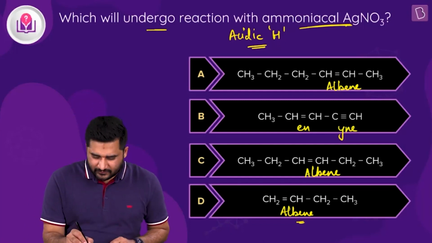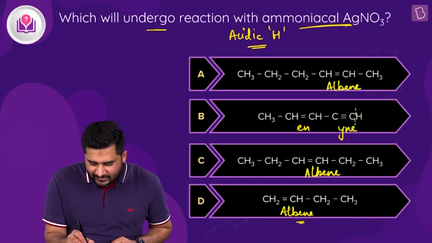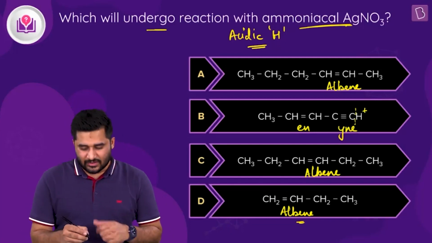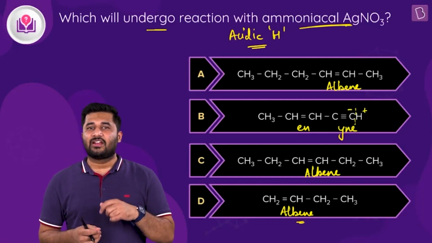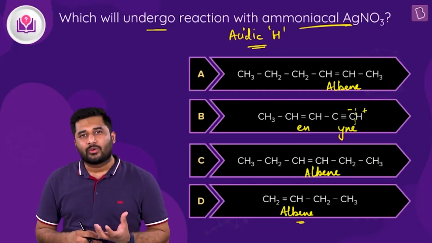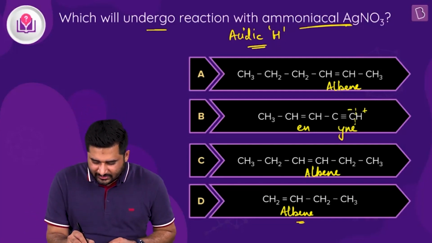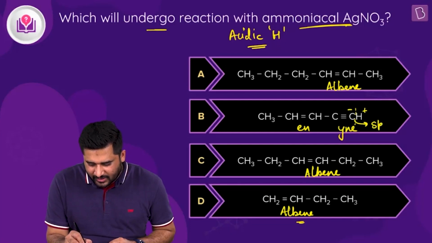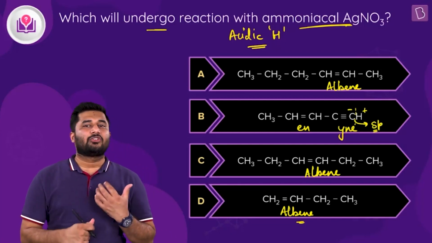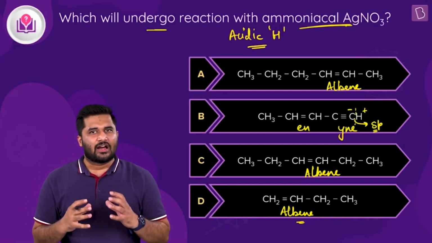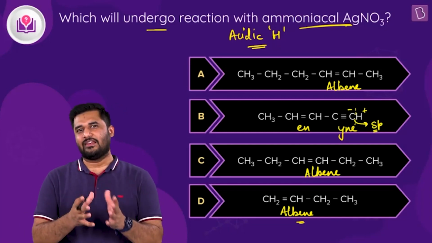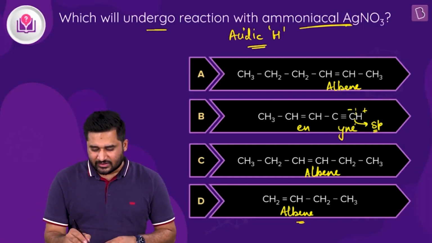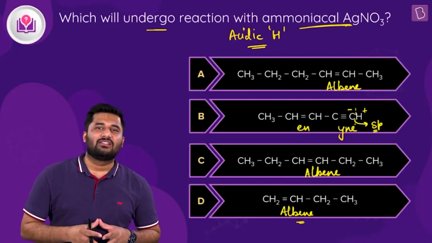It is because if this terminal hydrogen of alkyne is taken out as H plus, then whatever conjugate base is left with us, in this base the negative charge is present on a more electronegative carbon, because here you can see this carbon of alkyne is sp hybridized. And since it is present on a more electronegative carbon, the carbanion generated here is more stable with respect to what you get in case of alkenes. Clear? And because of this reason, alkynes are more acidic than alkenes.